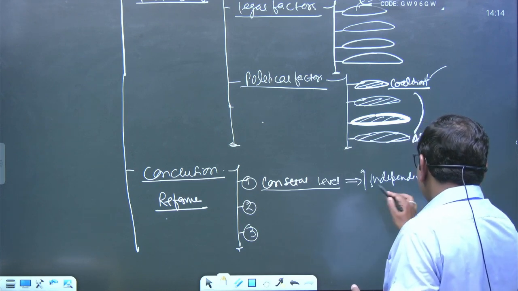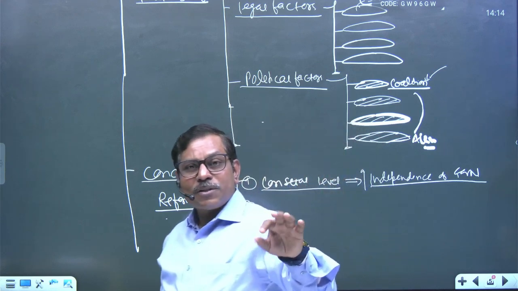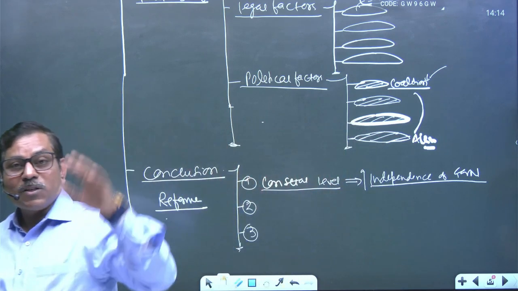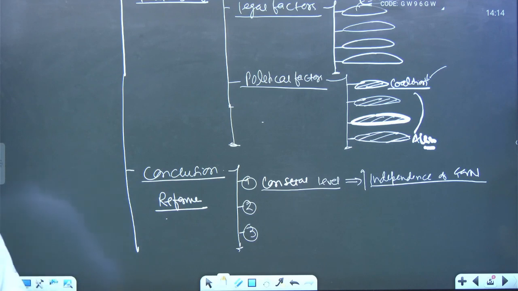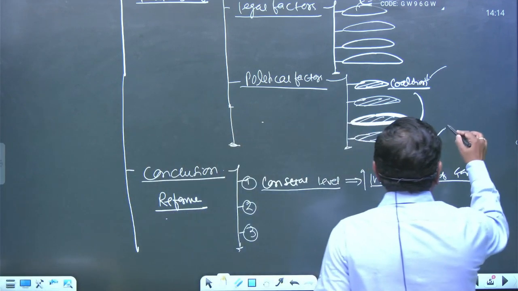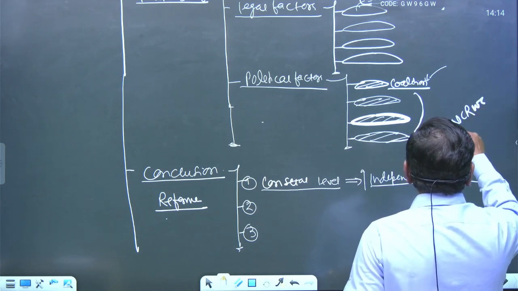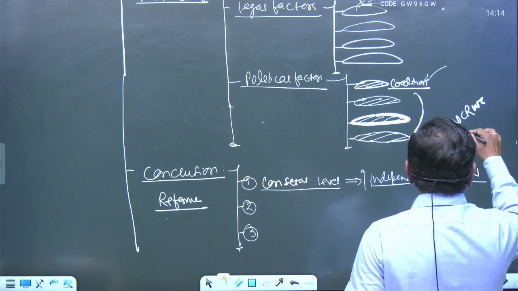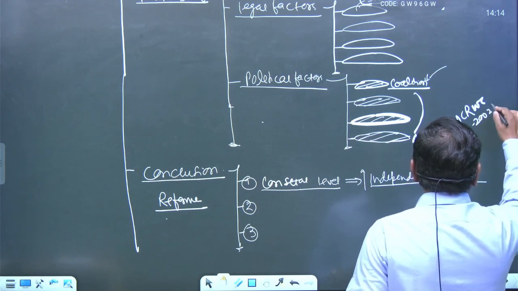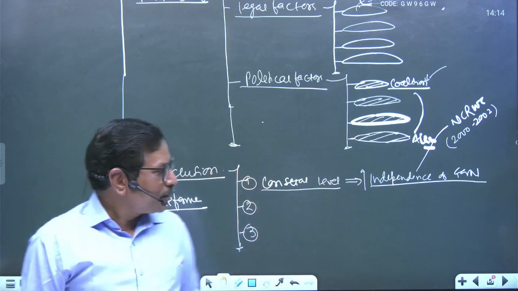Governor के office को independence करो so that the governor should act as a constitutional head rather than a mere agent of the center. Right? The first important area is there. It is also stated by NCRWC, that is the National Commission on Review of Working of Constitution, 2000 to 2002. It is also said to be the Justice Venkatachaliah Commission, right?